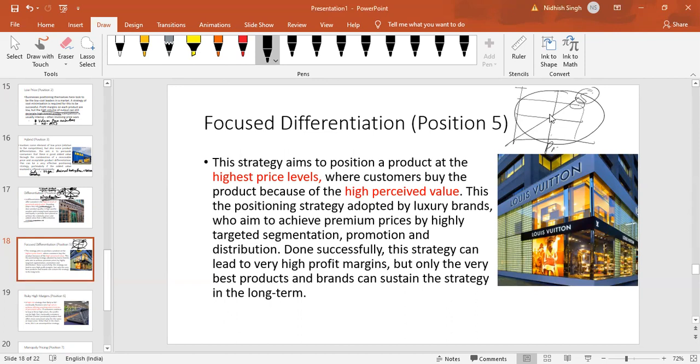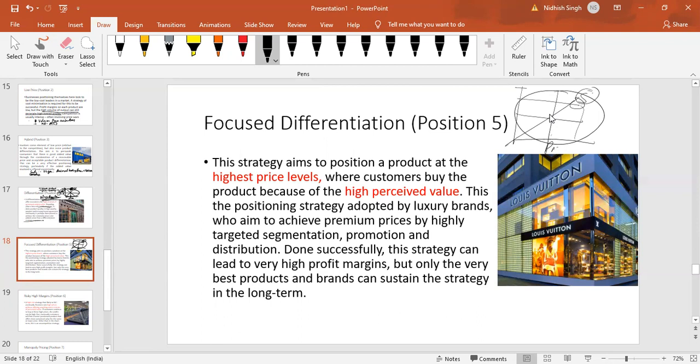In terms of Porter's generic model, let's reflect here. Just understanding the strategy clock is not going to give us any brownie points in the exam. Let's reflect. Are you ready? Yes, sir. So in terms of Porter's generic model, how do you perceive this? Which strategy is it following?